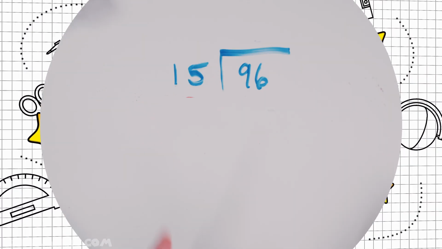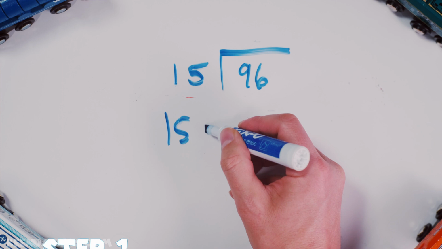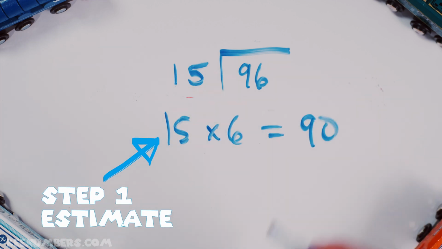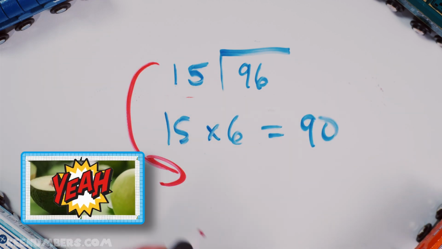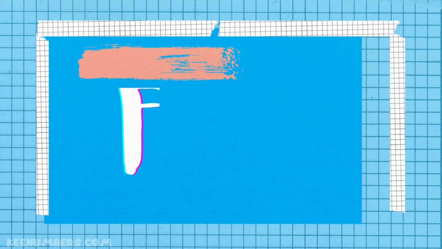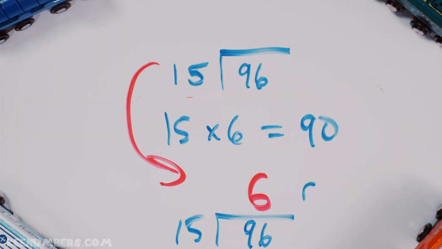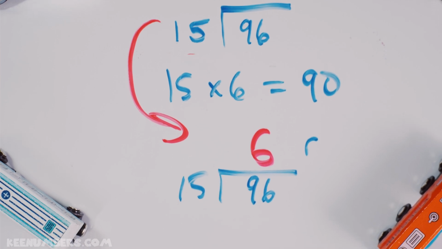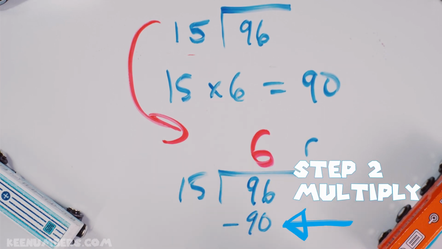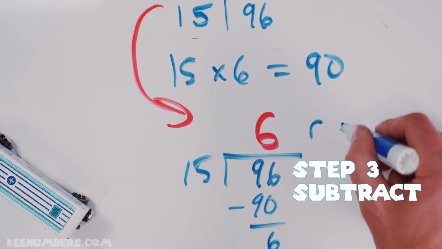How many times is 15 going to 96? It's a 2-digit divisor, and we're gonna go off of this information that 15 times 6 is 90. So, you're gonna have 6 up here on top of the house, also known as Fred, and you'll have a remainder of, let's see, what is our remainder? 6 by 15, 90. We're gonna subtract, that's step 2. What's left over? 6. We have a remainder of 6.